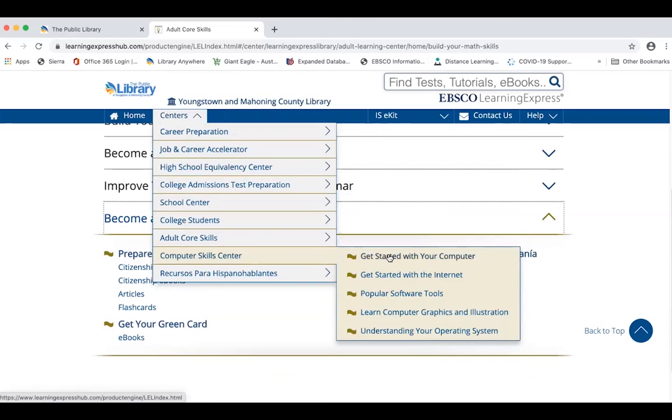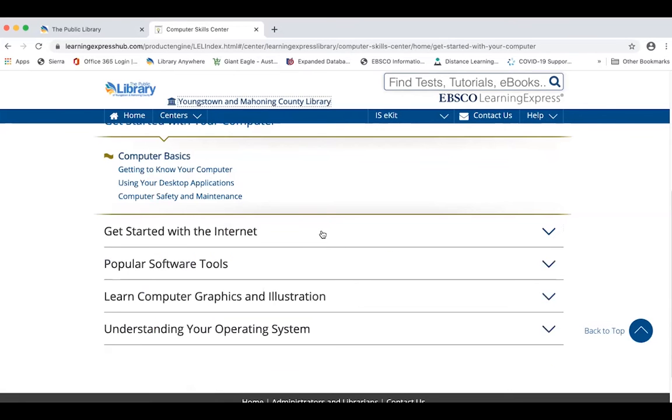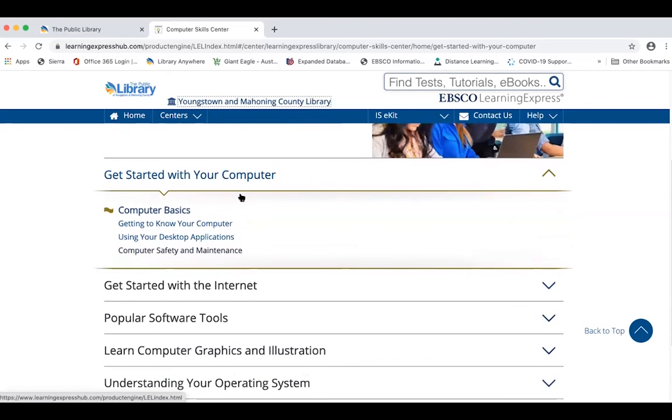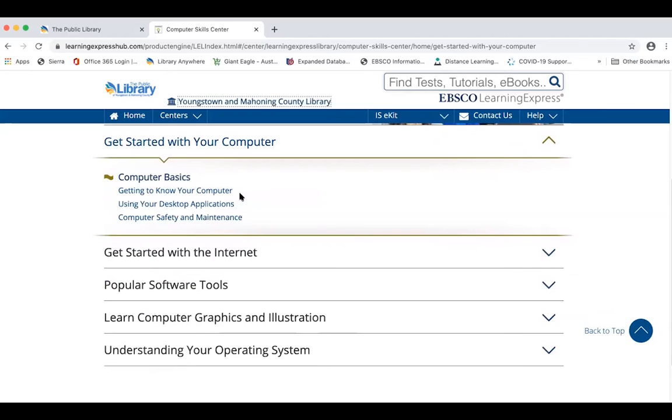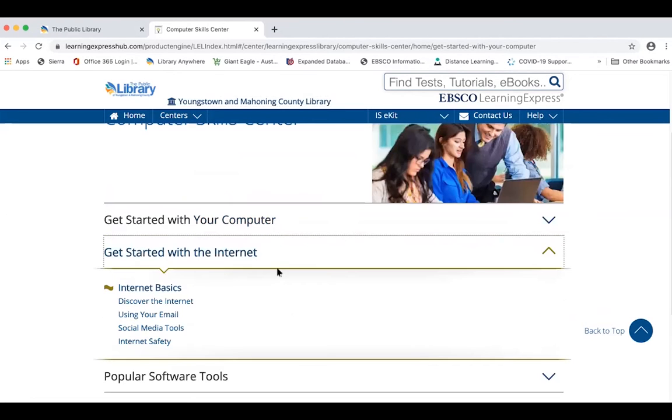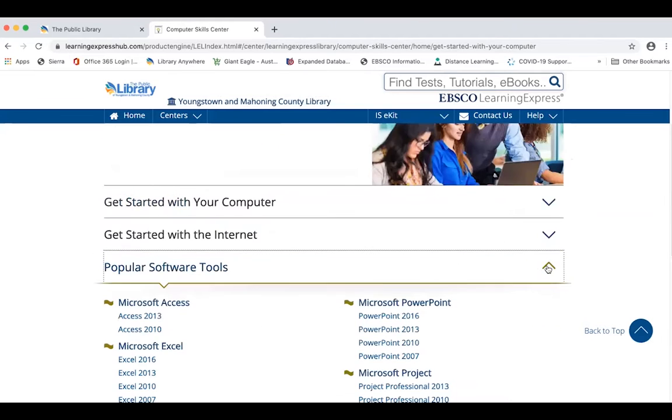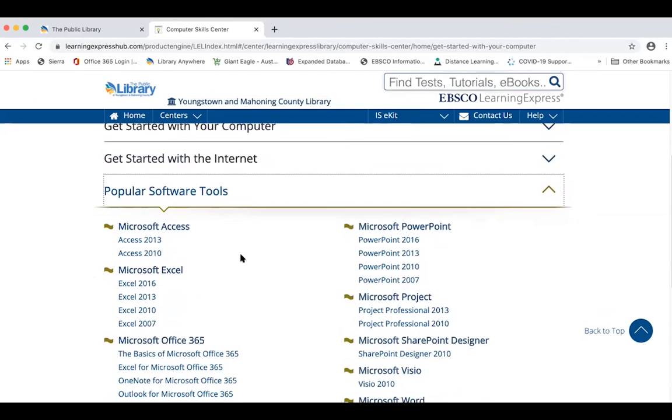With the Computer Skills Center, they're completely video-based. So with these, if you're a good visual learner, you're going to have a whole series of videos to watch. And if you watch all the videos, you will get a certificate. But they don't have anything for you to read. There are no practice assignments to do and no quizzes. So they have a whole set to work on your computer basics, the internet basics, and also popular software tools.